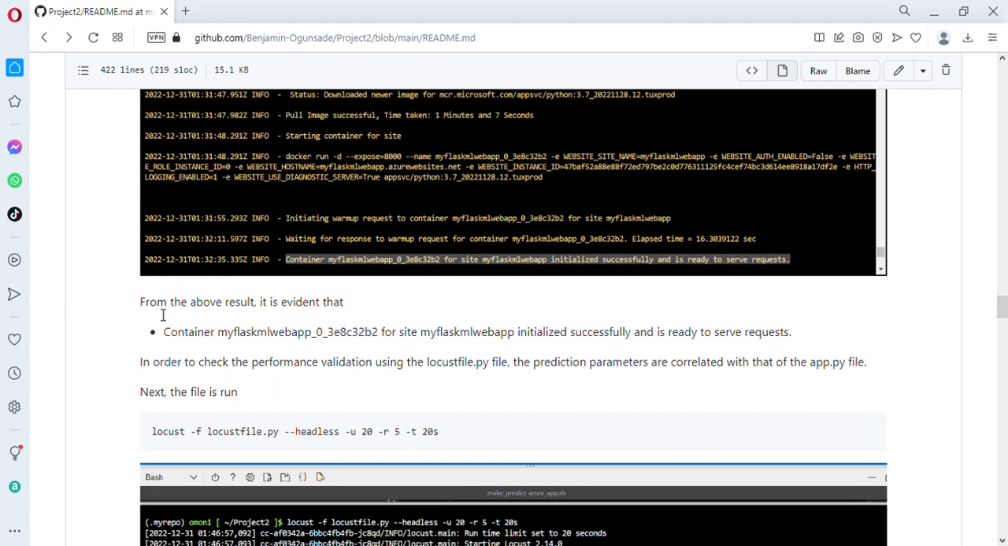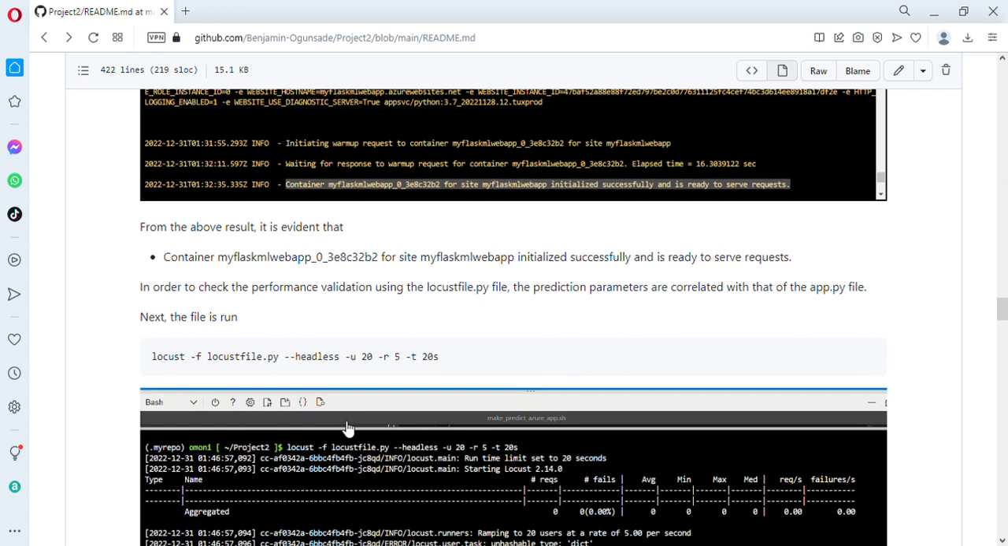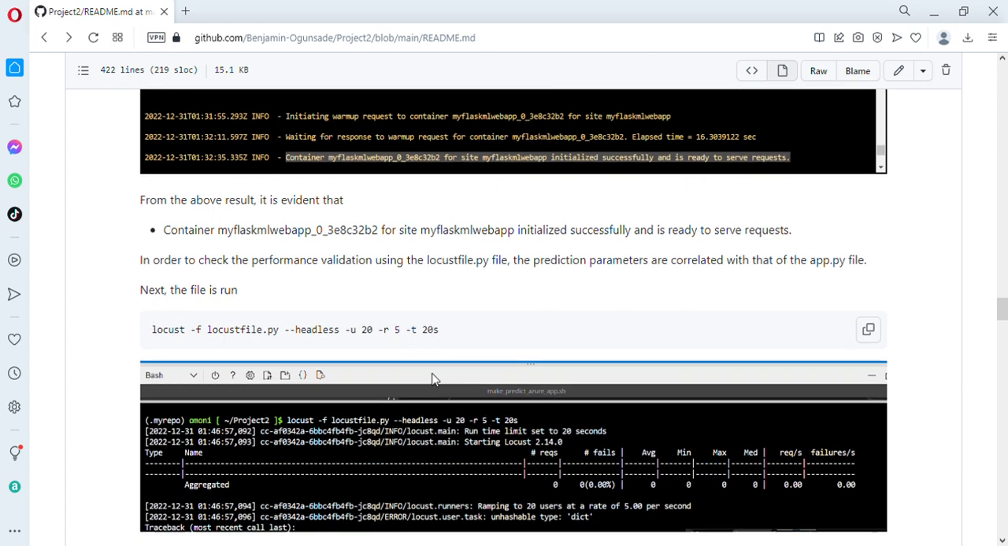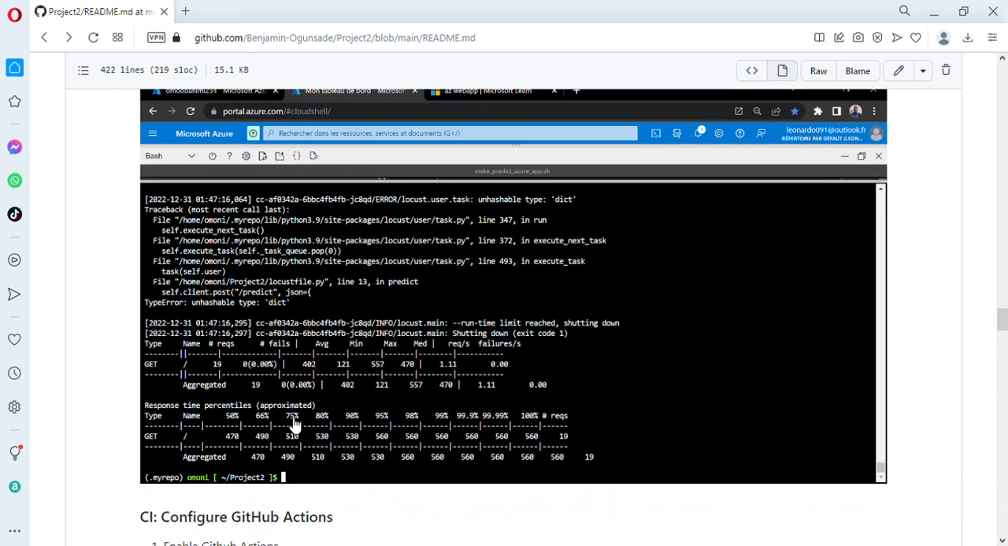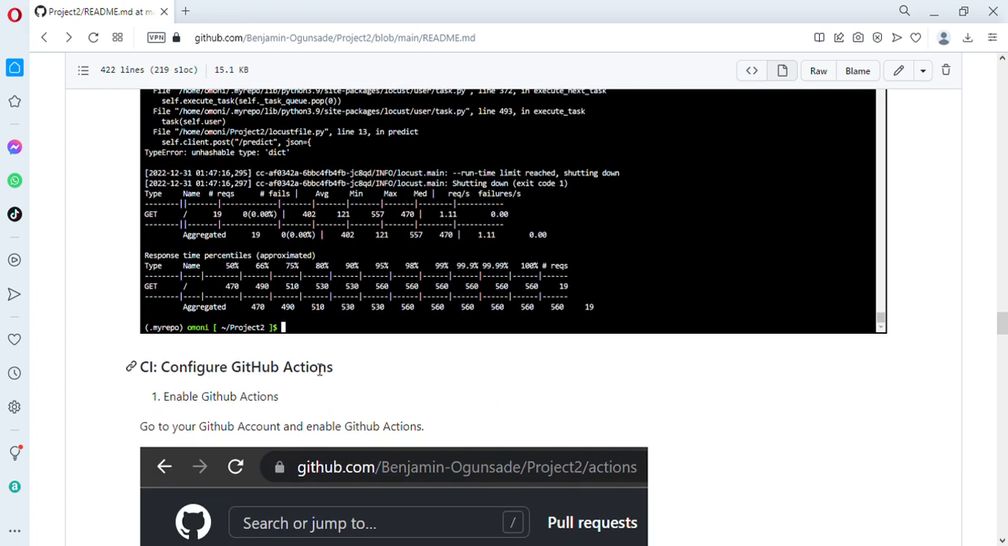The next thing, after we have this done, is to run the load test file. We run the load test file for 20 users at the rate of 5 and the time interval 20 seconds, and this was run at the same time, and we had a successful page. It was done successfully without errors.